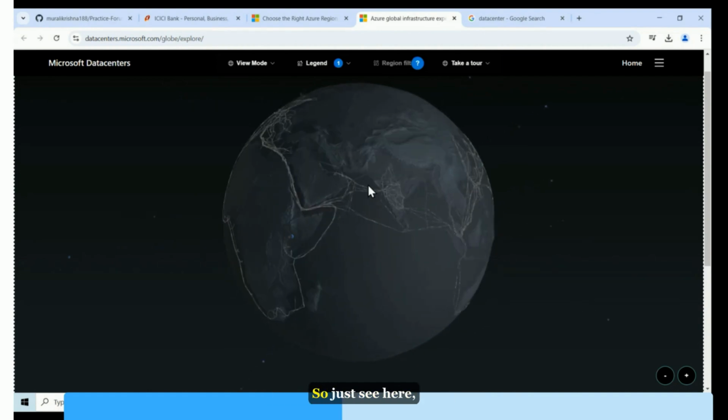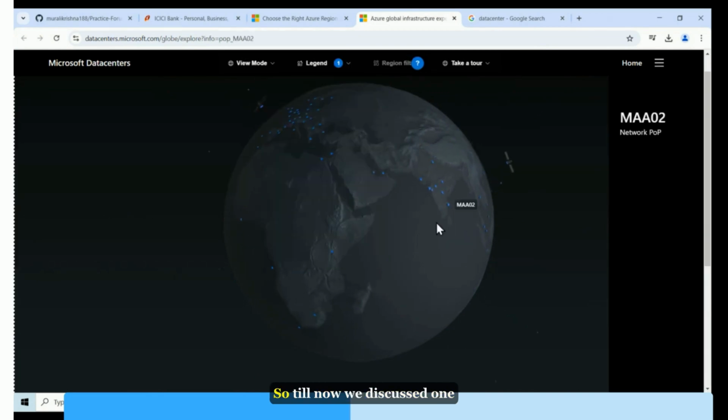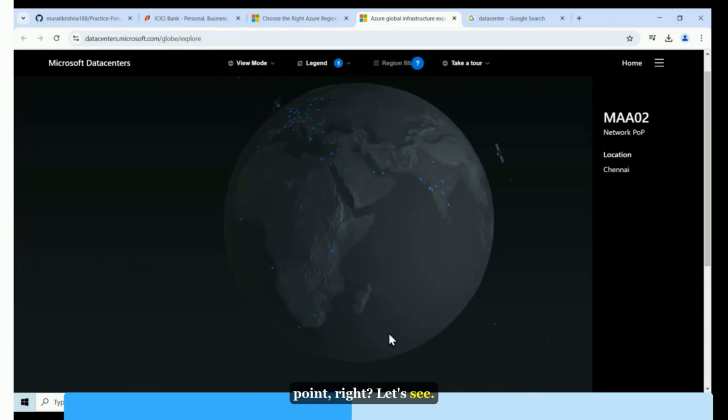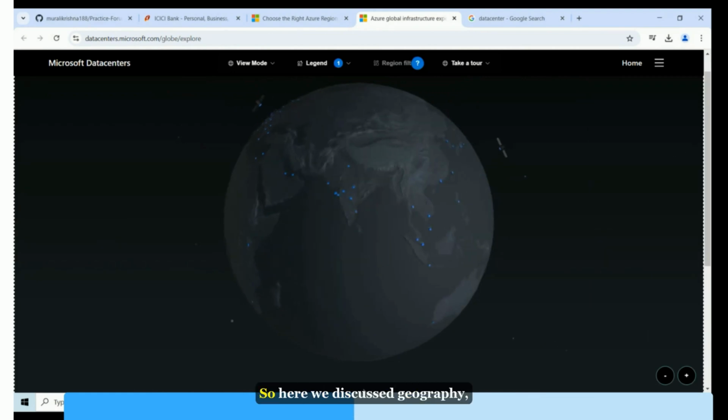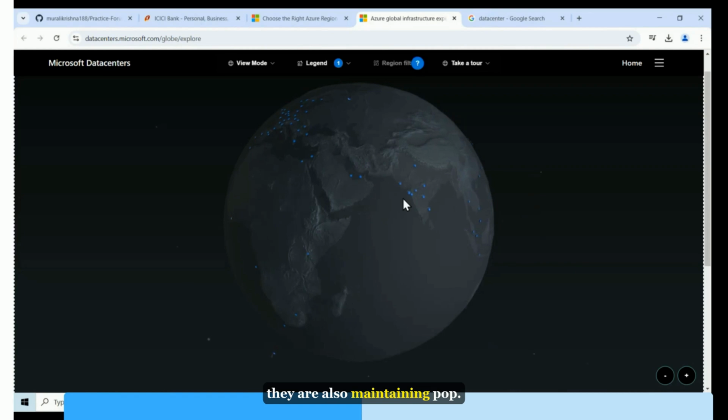You can see that. So just see here across India, and so many regions, so many lines are there. Okay. And also you can see POP, point of presence. So till now we discussed one point, right? Let's see here. So these are all points of presence. So here we discussed geography, regions, availability zones. Availability zones are nothing but more than one data center. In addition to that, cloud vendors are also maintaining POPs.